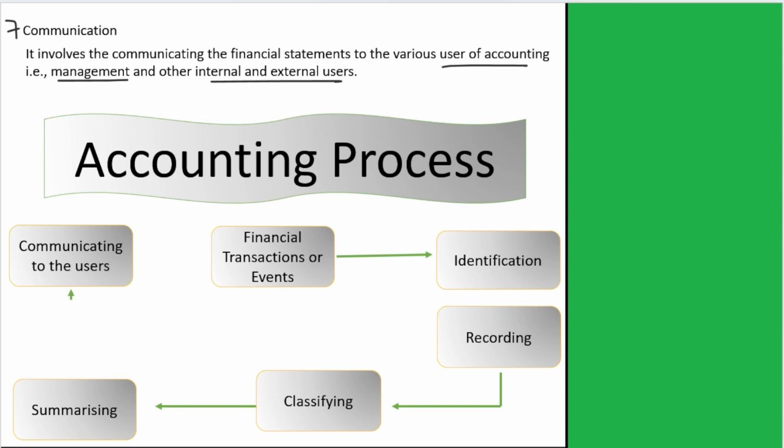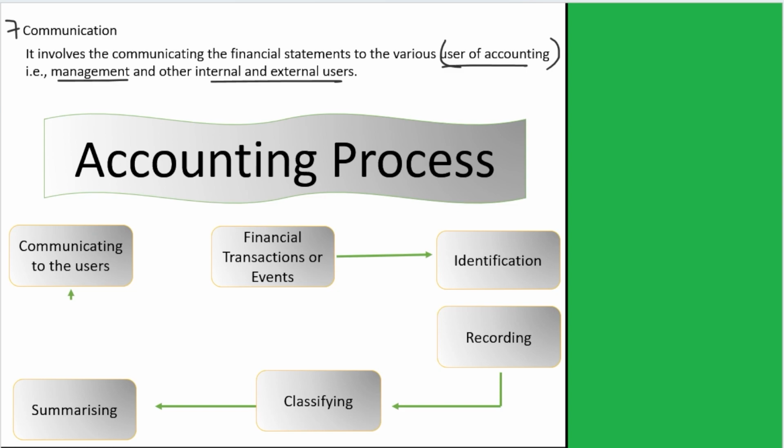All this accounting information is prepared for the users of accounting so that they can understand where the company is going and what its future is. As I already said, we will deal with these users of accounting later in this video, so wait for that. Now, process of accounting.